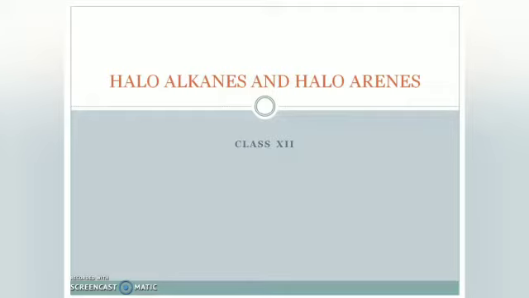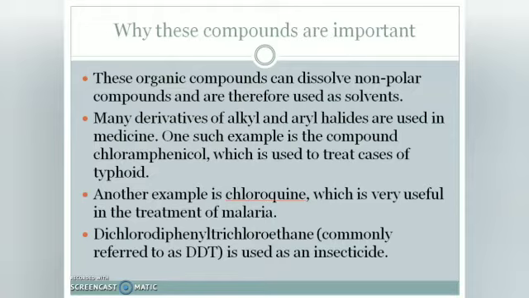So, let's learn why these haloalkanes and haloarenes are important and why these are known as haloalkanes and haloarenes. And one more thing is there, the classification of haloalkanes. Okay, let's start. Why are these haloalkanes and haloarenes important? So, these are organic compounds, isn't it? So, they dissolve in non-polar compounds, so we can use them as good solvents. And many derivatives of alkyl and aryl halides are used as medicine for typhoid, etc.